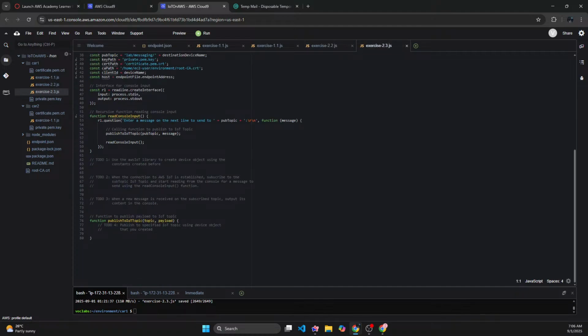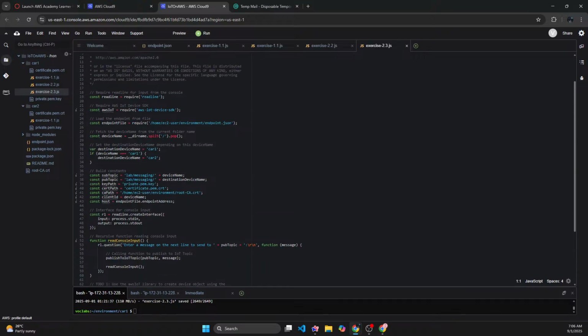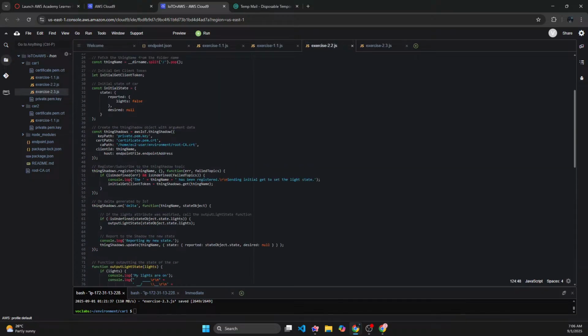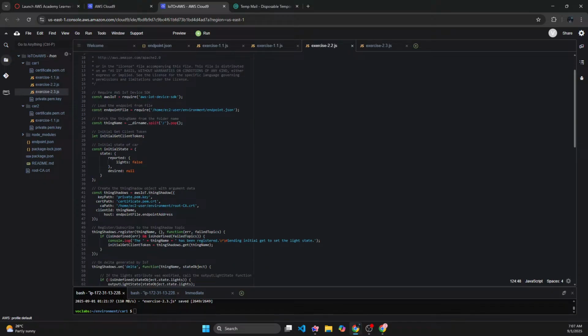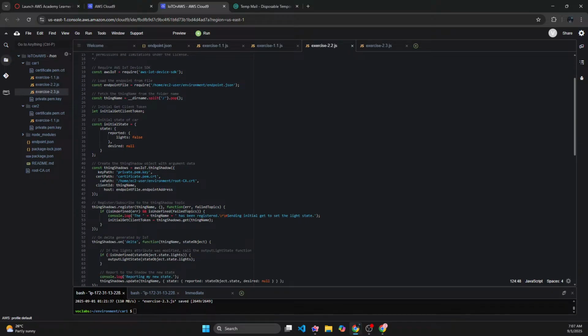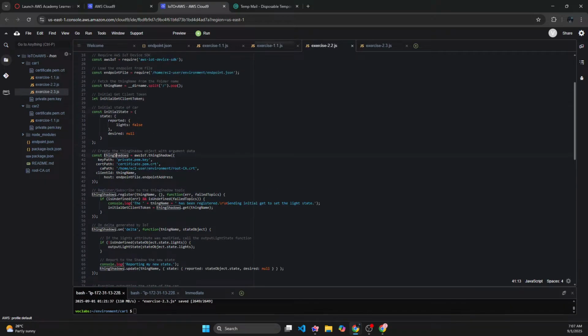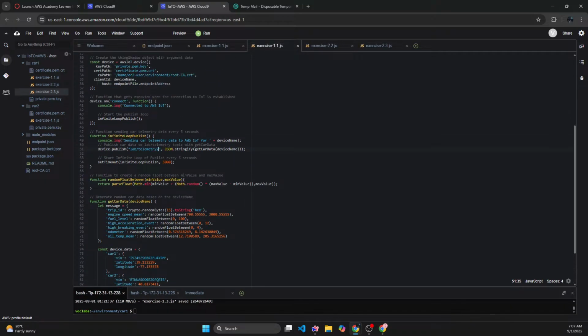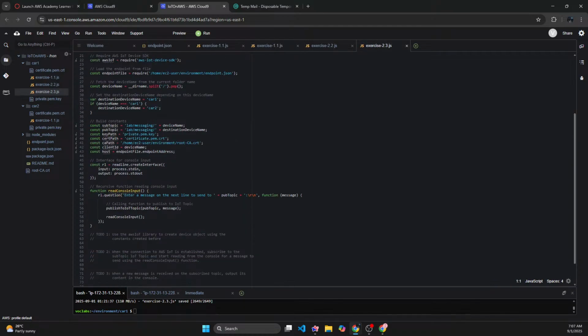But then again, you can just code on your own. AWS IoT is going to be the IoT SDK, and if you have to create a new thing, this is how you create the thing's shadow. And if you go to exercise 1.1, this is how you connect to your device. So we need just this. We need to connect to the device, right? So this code is going to do that.